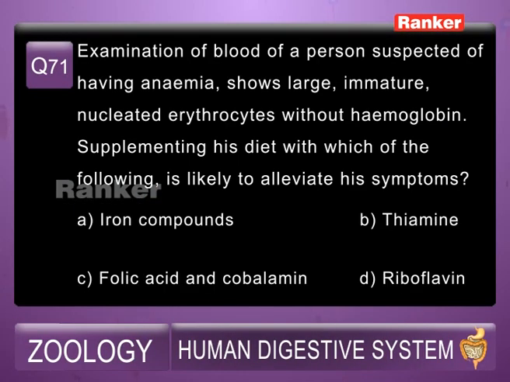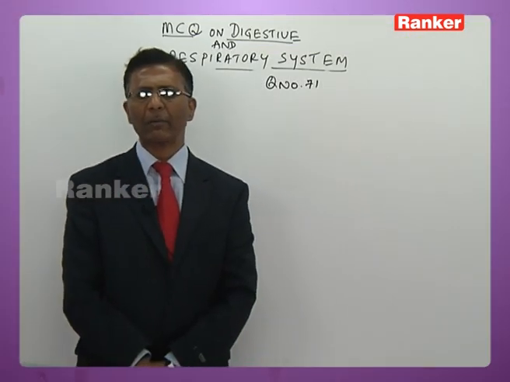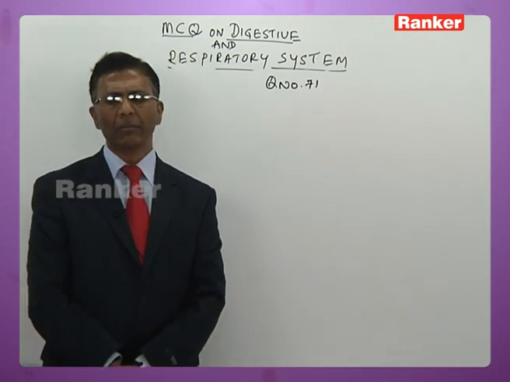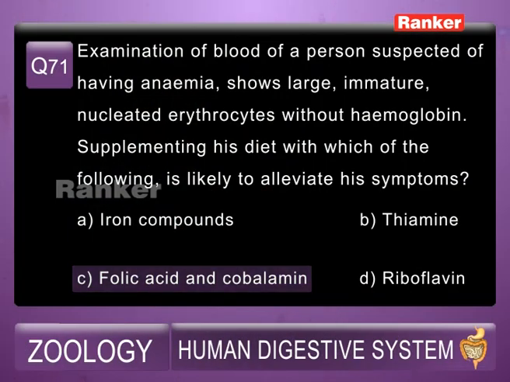71st question, I will read out the question for you. Examination of blood of a person suspected of having anemia shows large immature nucleated erythrocytes without hemoglobin. Supplementing his diet with which of the following is likely to alleviate these symptoms? A, iron compounds. B, thiamine. C, folic acid and cobalamin. D, riboflavin. You know very well that folic acid deficiency and vitamin B12 deficiency will result in pernicious anemia or macrocytic anemia. So obviously the answer has to be C, that is folic acid and cobalamin.